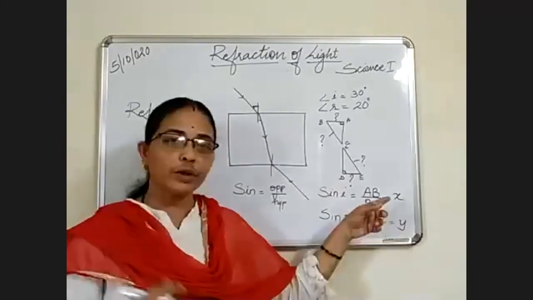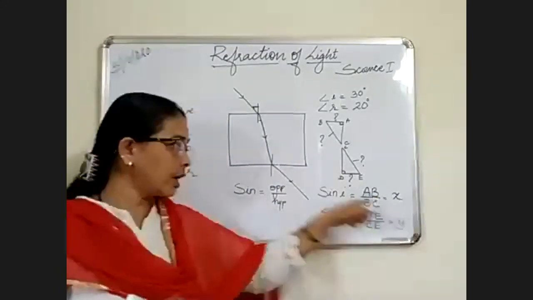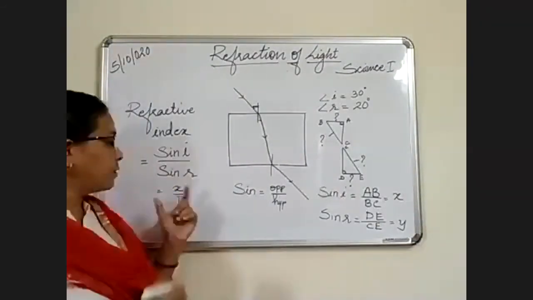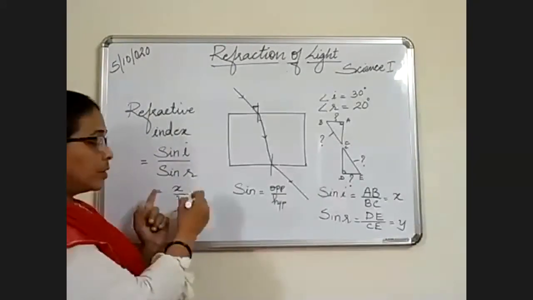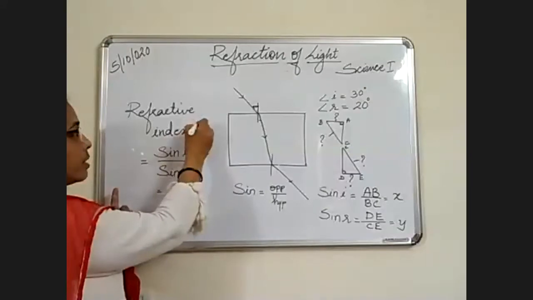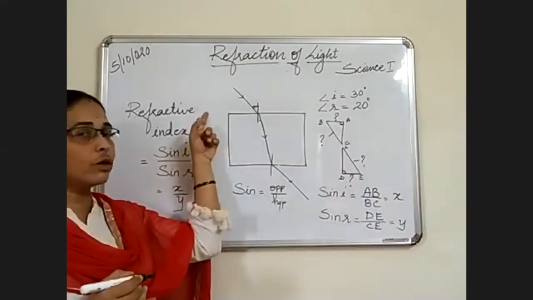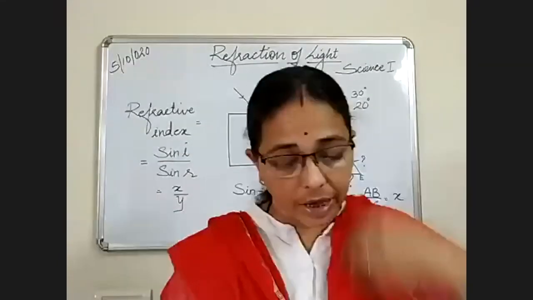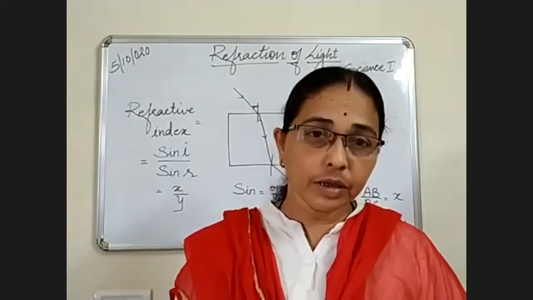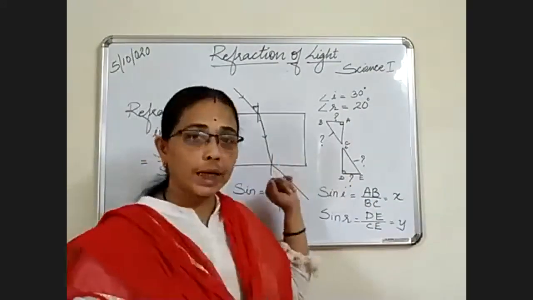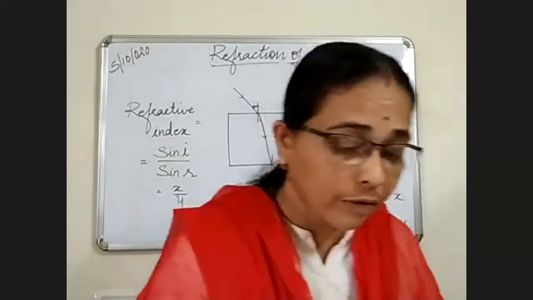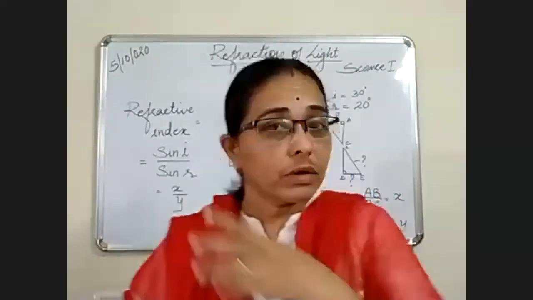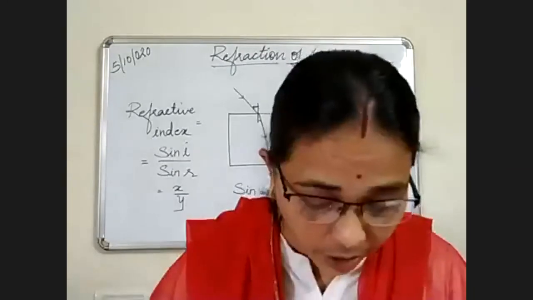So to find the refractive index of this glass slab, what I require here is X upon Y. This X upon Y will have the same unit, correct? That unit will get cancelled and it will give you the value of the refractive index of the glass slab. If any other medium is there, not the glass slab, then you have to find the refractive index of that medium. Okay, so I hope you have understood. We are going to move further. If anything you did not understand, we'll discuss afterwards.